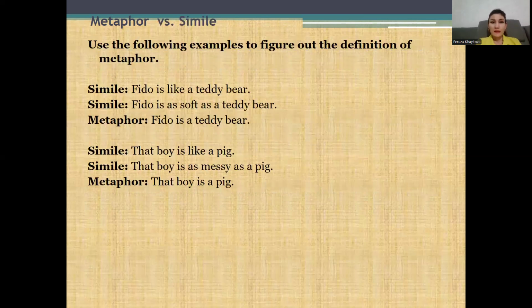Metaphor and simile. What's the difference between them? Use the following examples to figure out the definition of a metaphor. Simile: Fido is like a teddy bear. Fido is as soft as a teddy bear. And the metaphor: Fido is a teddy bear. Simile: that boy is like a pig. That boy is as messy as a pig. And then, metaphor: that boy is a pig.